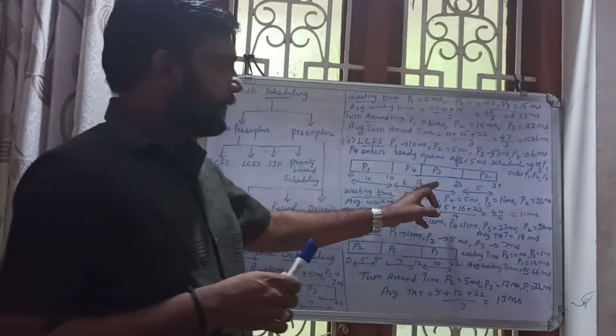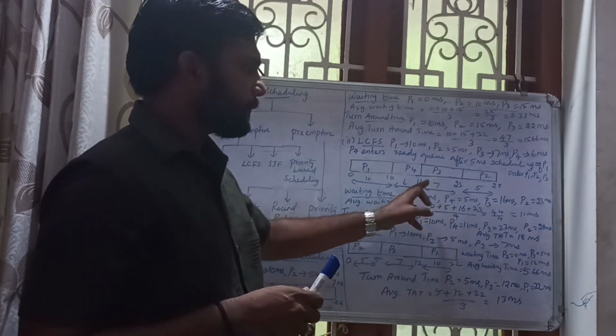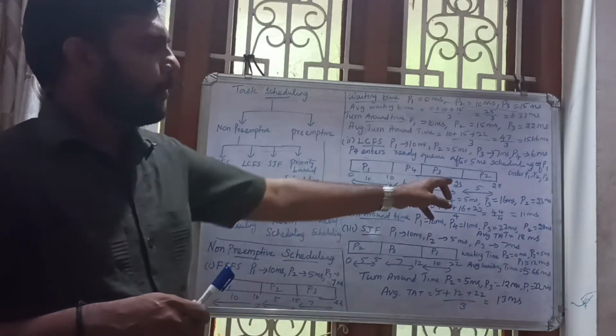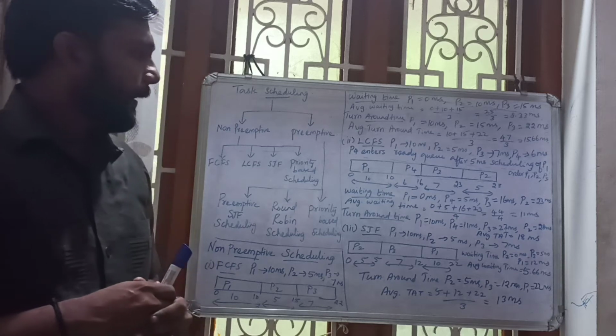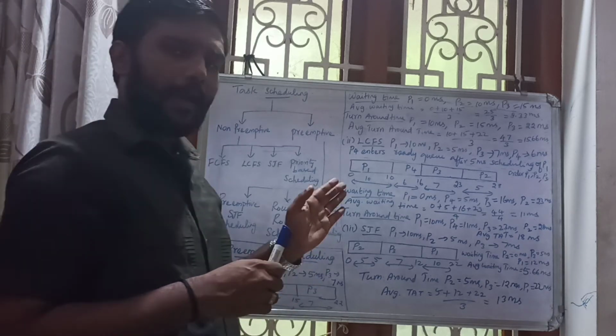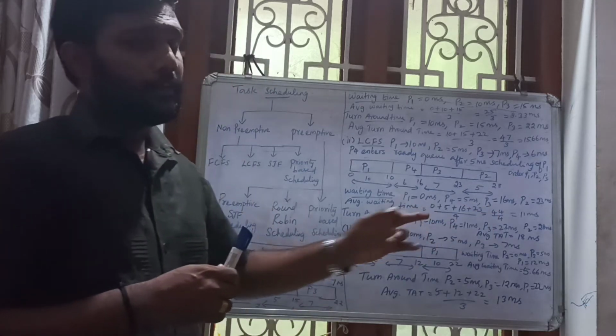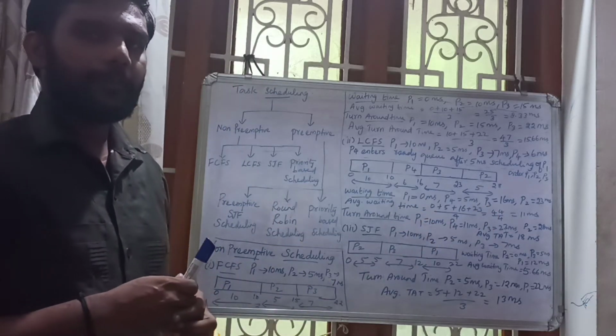Okay. Next, waiting time for P3 is 16 milliseconds. Waiting time for P2 is 23 milliseconds. Got it? For finding the average waiting time, we have to add all the 4 and divide by 4. That is 44 divided by 4. You are getting 11 milliseconds.